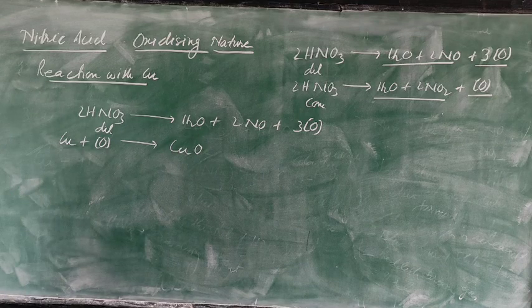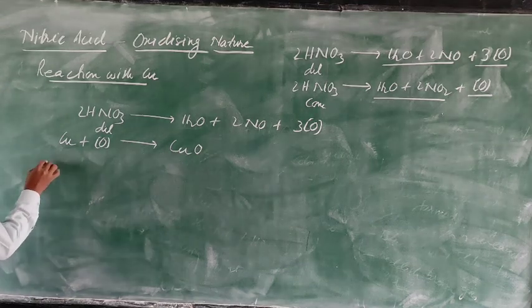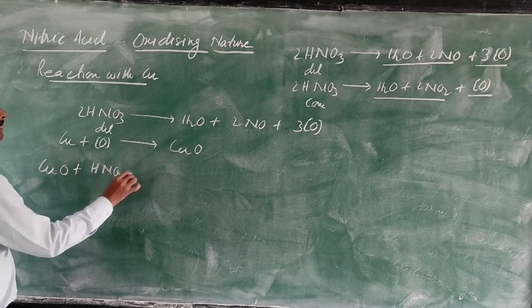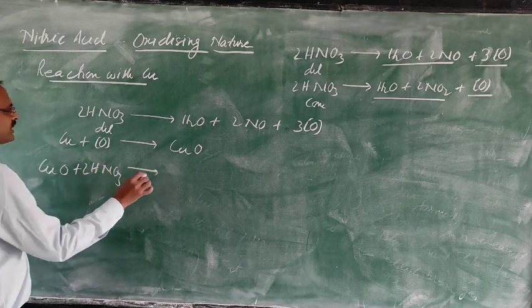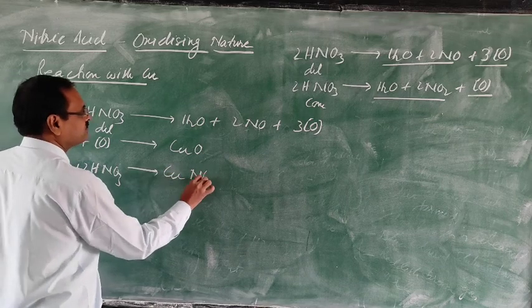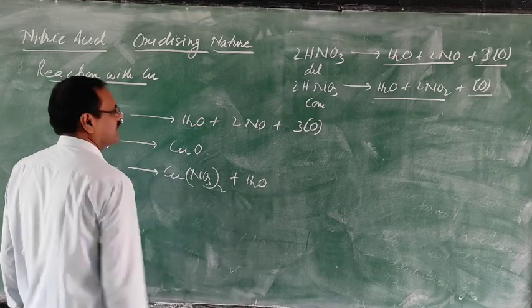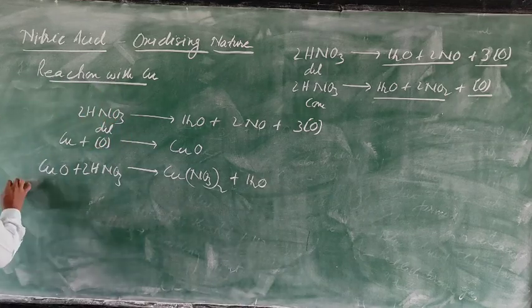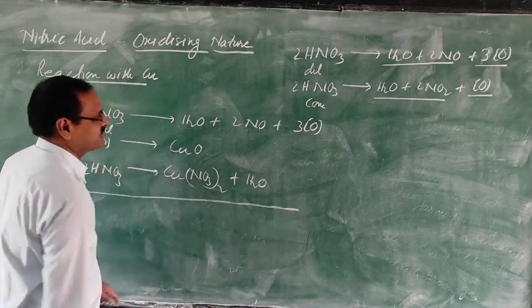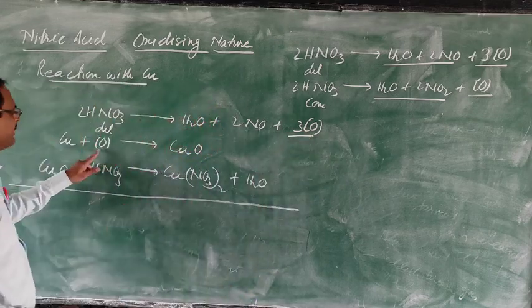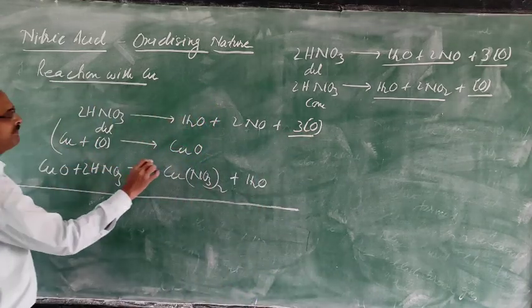Since copper oxide is a basic oxide, it reacts with nitric acid to form copper nitrate and water. Now the intermediate products you have to cancel. In the first one, 3 nascent oxygen are produced, but here only 1, so you can multiply it by 3.